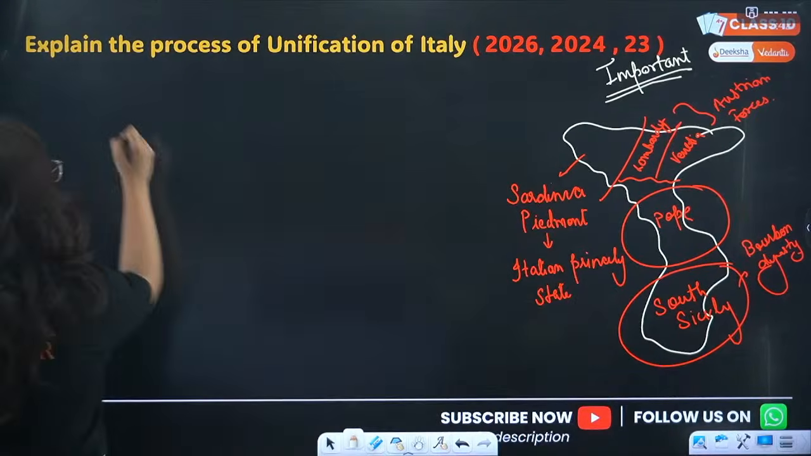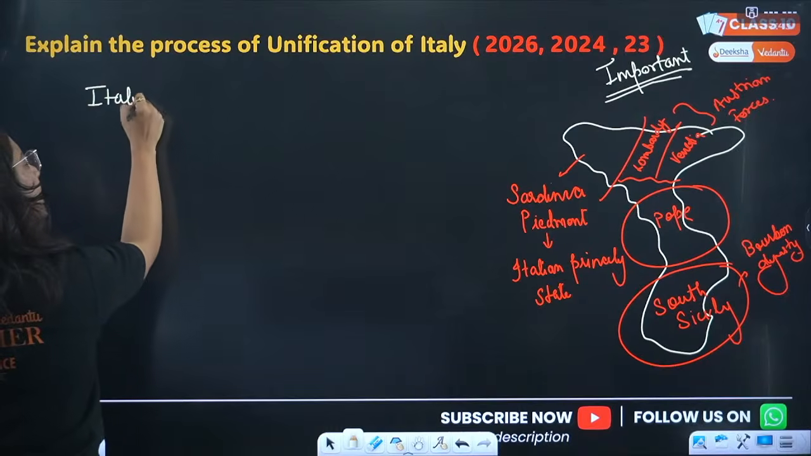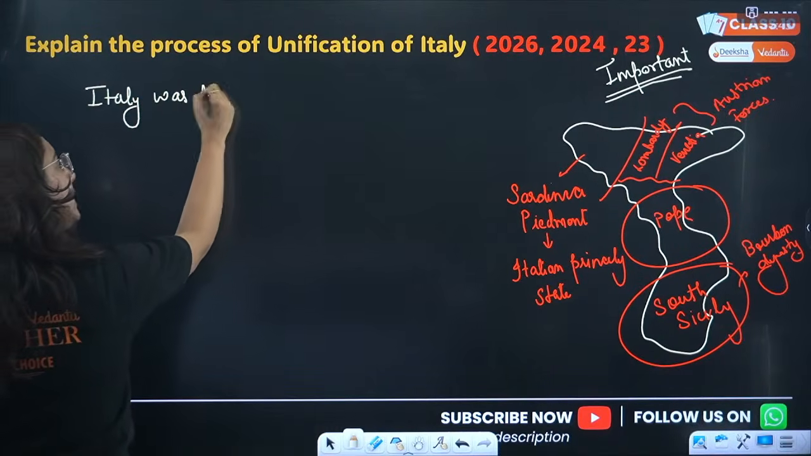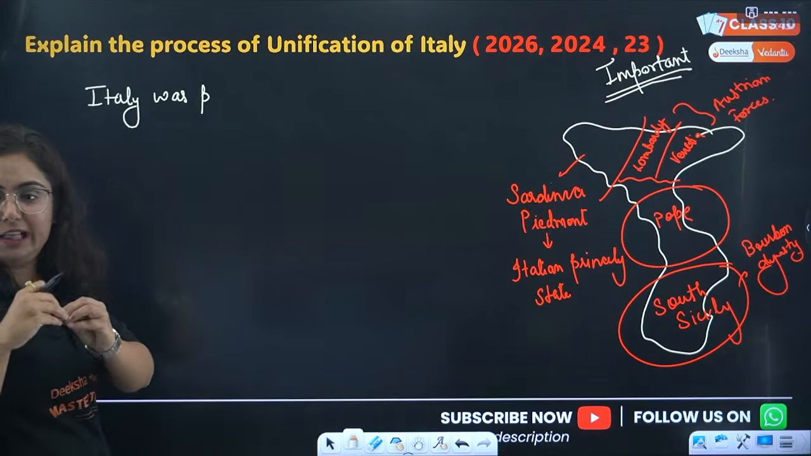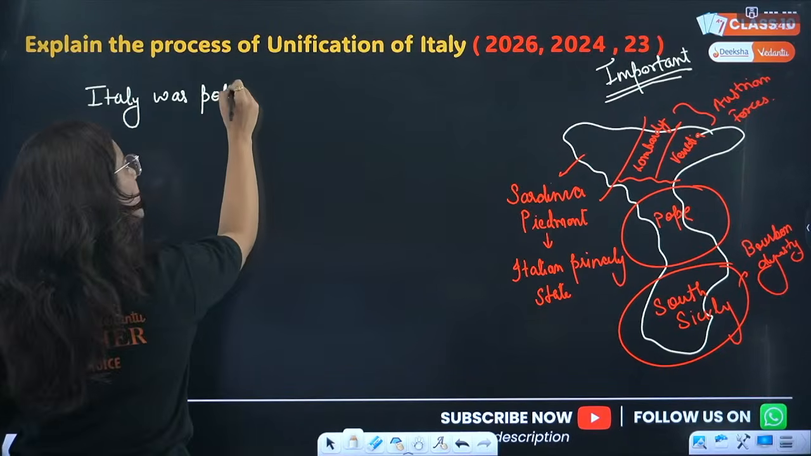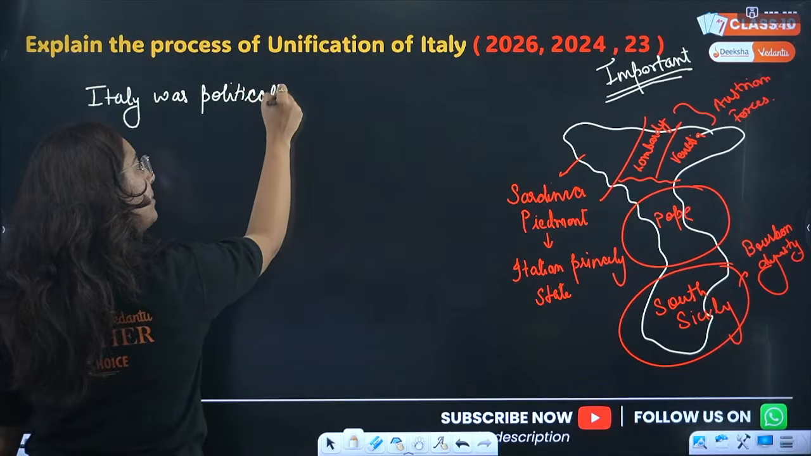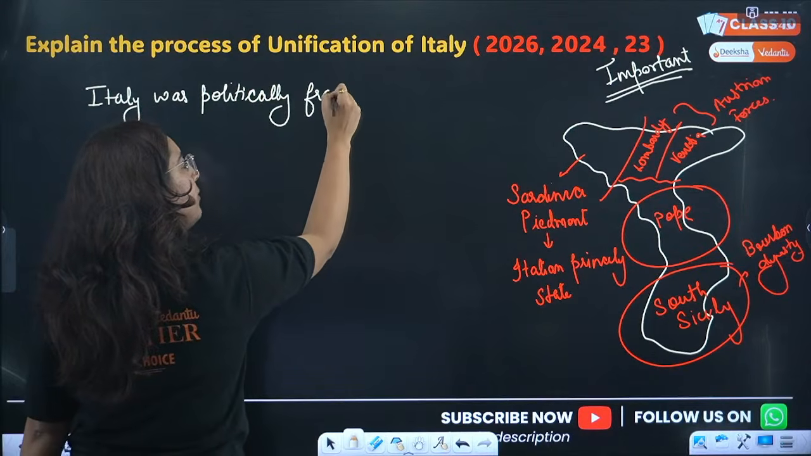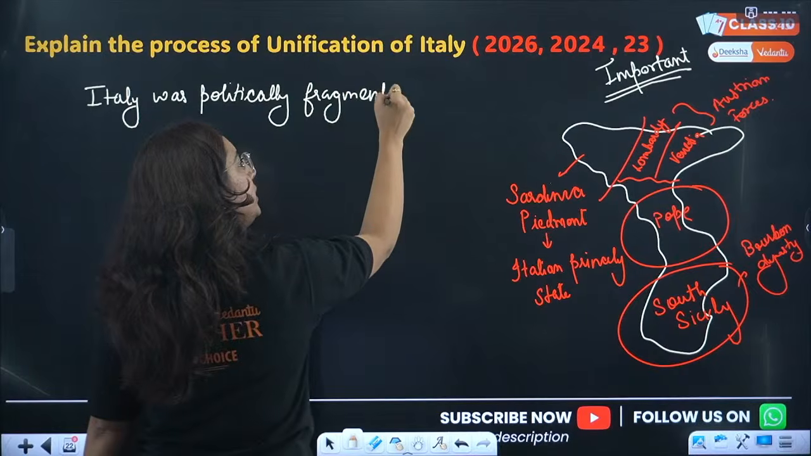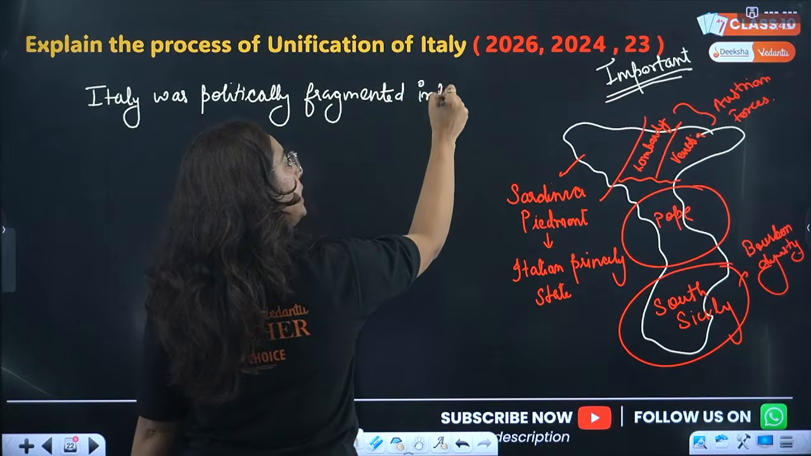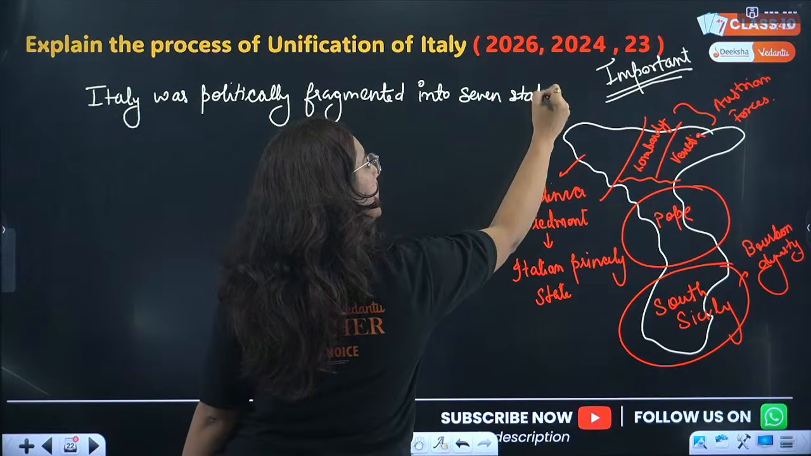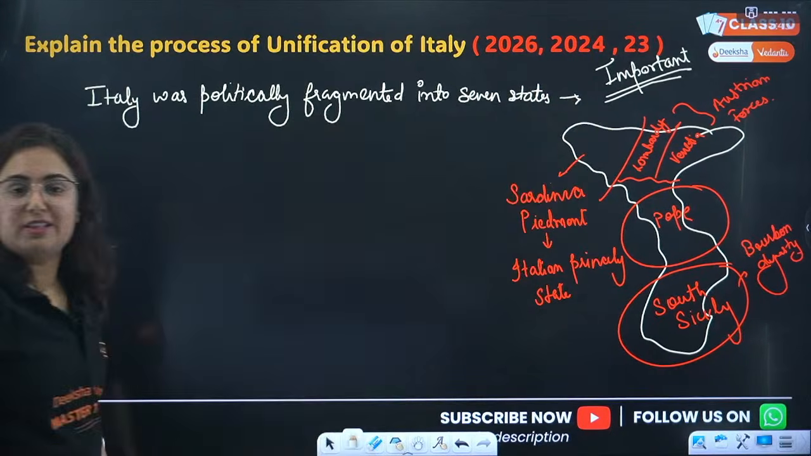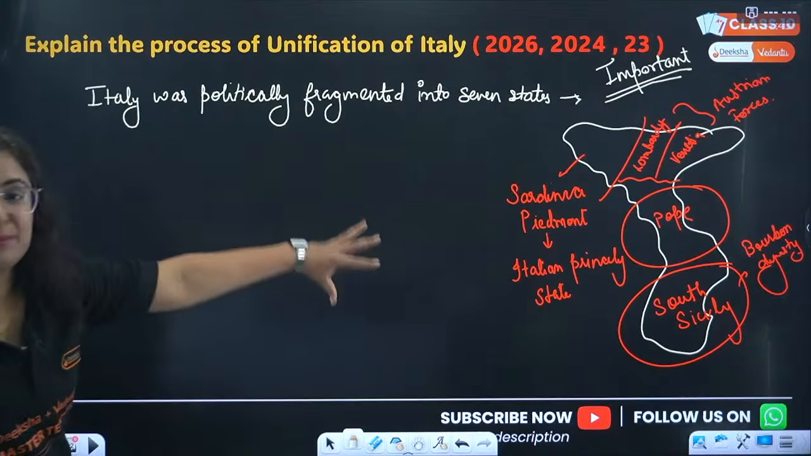What happened, beta, in Italy? First point will be that Italy was politically, if you see that, was there a single person ruling in Italy? No. Italy was politically fragmented, you know, divided. Italy was politically fragmented into 7 states. You can explain them.